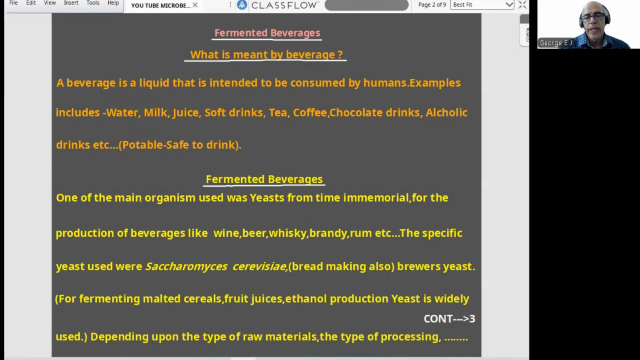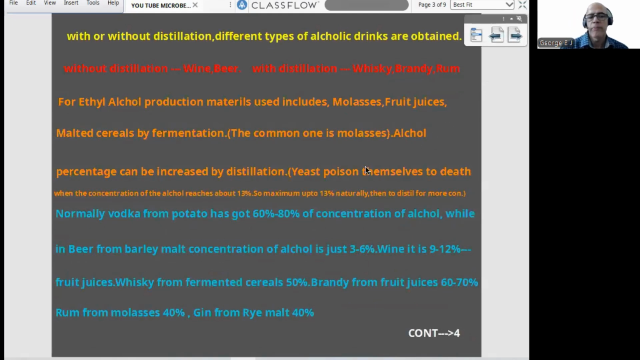Yeast is involved. Depending upon the type of raw material and type of processing, with or without distillation, different types of alcoholic drinks are obtained. Without distillation, a very famous odd-one-out question: wine, beer. With distillation: whiskey, brandy, rum. Intoxication will be more. The main materials for ethyl alcohol production are molasses, fruit juices, malted cereals by fermentation. The common one is molasses. Alcohol percentage can be increased by distillation. What does it mean? When yeast ferments naturally, it can produce alcohol up to 13%. Beyond that, yeast will die. So maximum up to 13% alcohol content you can get when we ferment naturally.